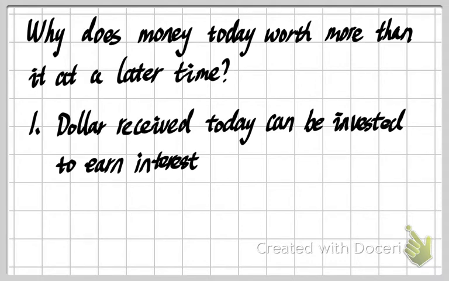And if it is not $1 but a huge amount, for example $1 million, although the interest rate is pretty low, we still earn some profit, some money for free at a later time when we deposit the money in the bank. So based on this, we prefer to receive the dollar today, and this gives us the conclusion that the dollar today is worth more than a dollar at a later time.